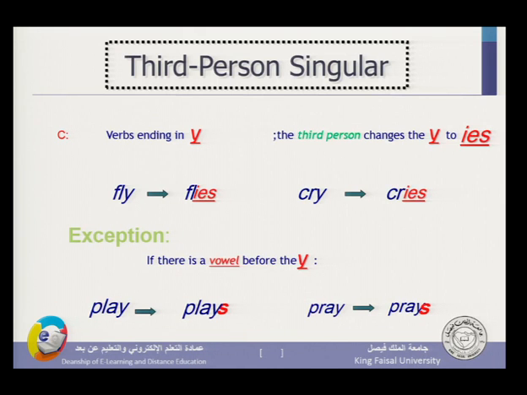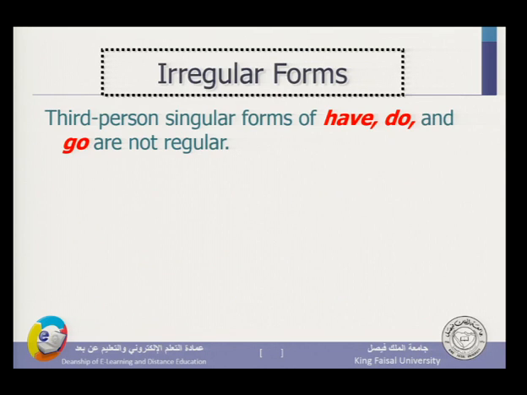But if there's a vowel before the Y, like play, I just add the S. So he plays. Pray, he prays. I do not make it IES. Please notice this.